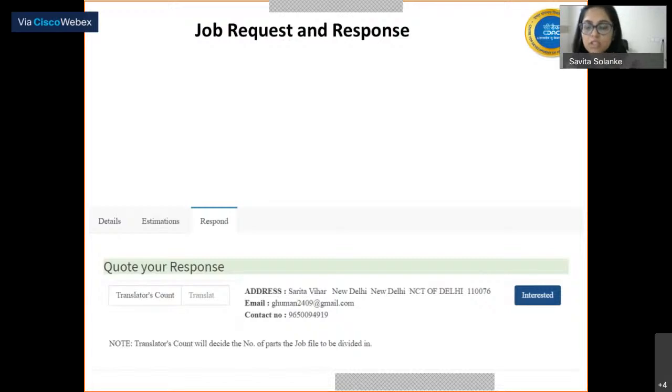This translation count parameter ensures that, supposedly, if the translator is interested in the job, and he wants the job file which he is going to download after the WA assigns him the job to be in 3 parts or 4 parts. If he has 3 Hindi translators, and he wants the job file to be divided into 3 parts so that he can easily assign the files to the particular translators, he has to enter the number 3 here. That means when the job is assigned to this translator, the file will be automatically split into 3 parts, and he can easily divide the job among his 3 translators.